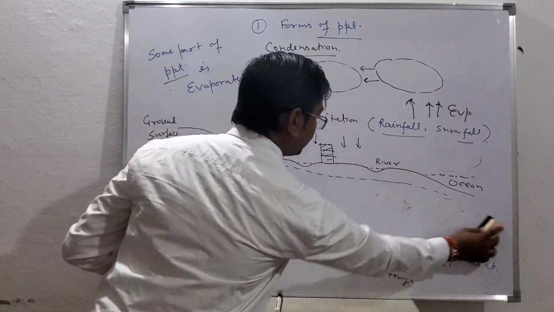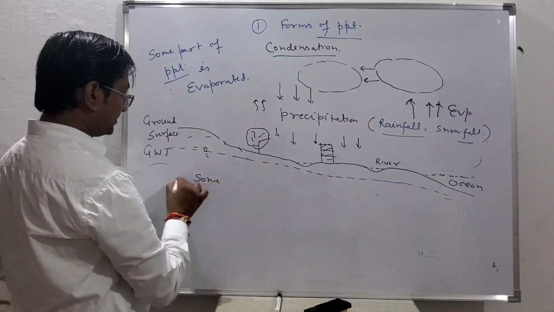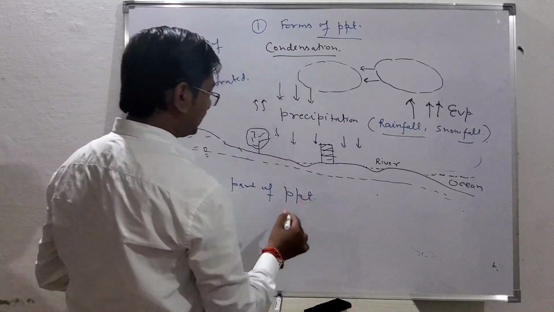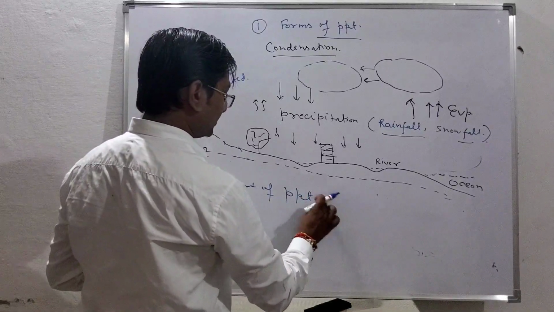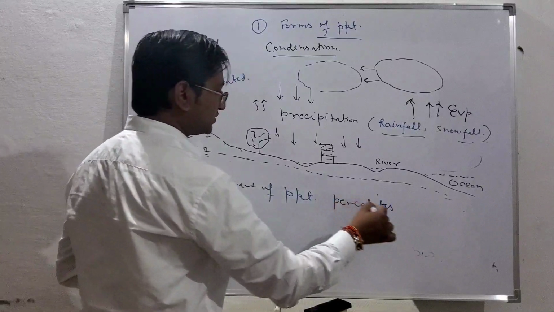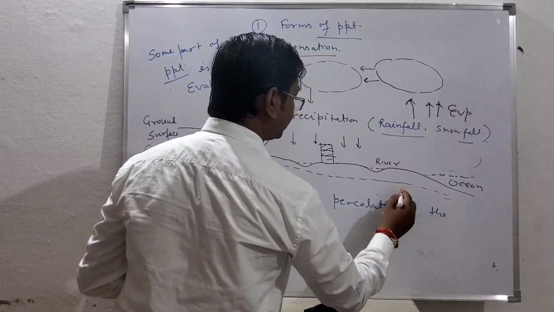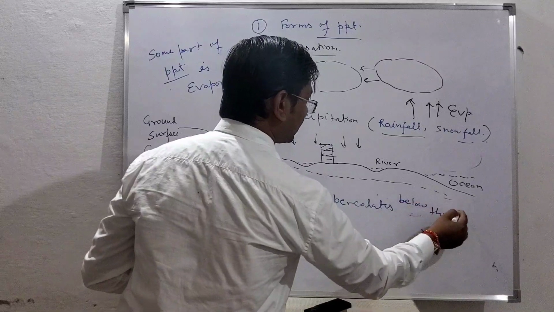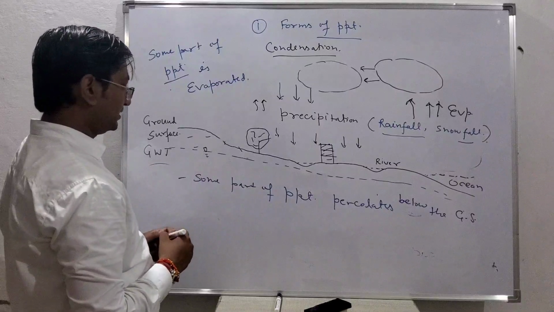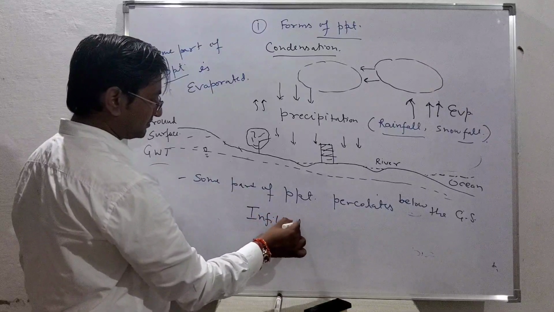First is initial loss, another is evaporation, and some part of this precipitation goes into the ground. Some part of precipitation percolates into or below the ground surface. This is called infiltration.